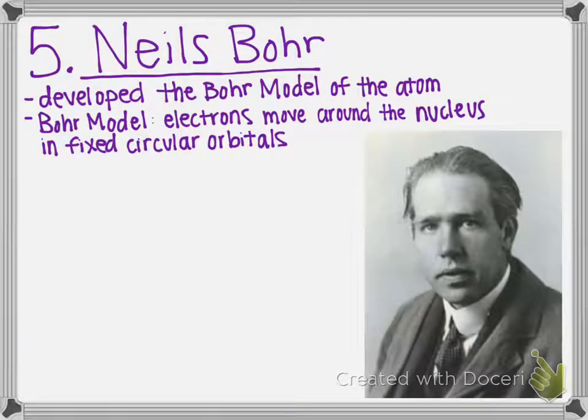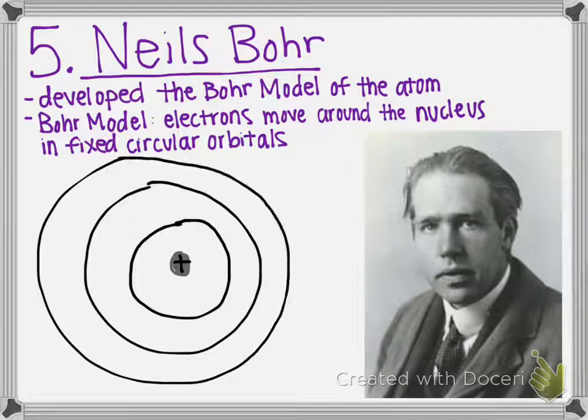Our next scientist was Niels Bohr. He developed the Bohr model of the atom. The Bohr model showed that electrons move around the nucleus in fixed circular orbitals. And so his was similar to Rutherford's. It still has a dense core, which is positively charged. But this one said that it was almost like racetracks.